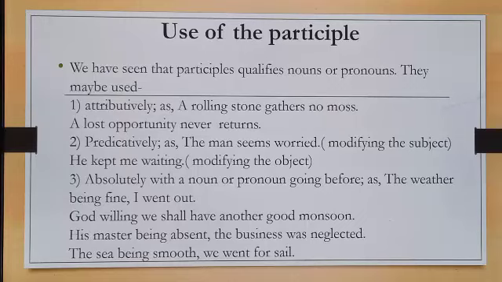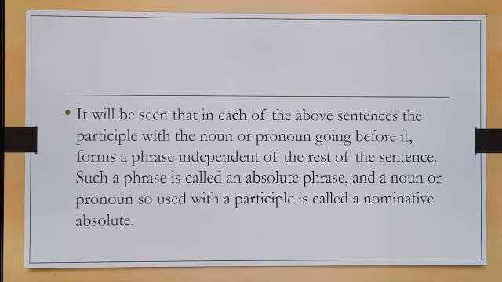It is absolutely with a noun or pronoun going before. It will be seen that in each of the above sentences, the participle with the noun or pronoun going before it forms a phrase independent of the rest of the sentence.